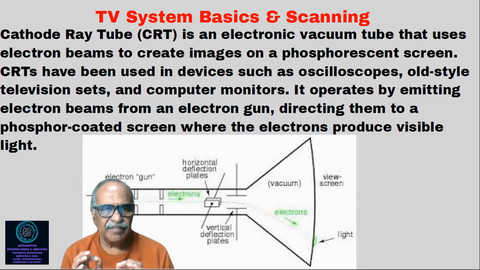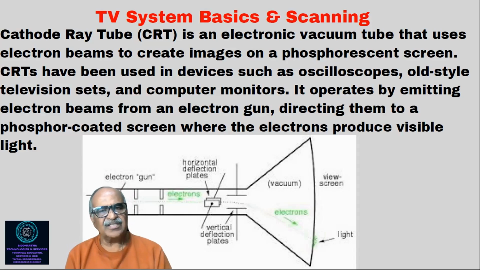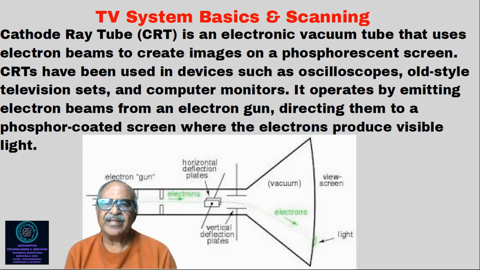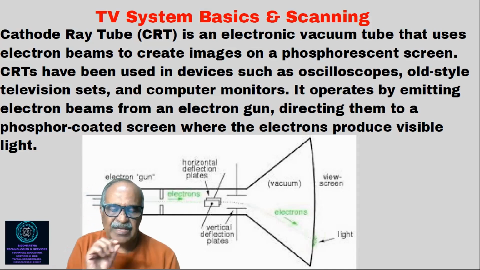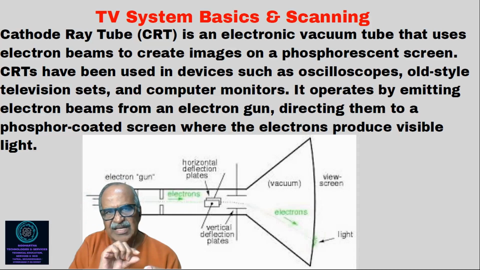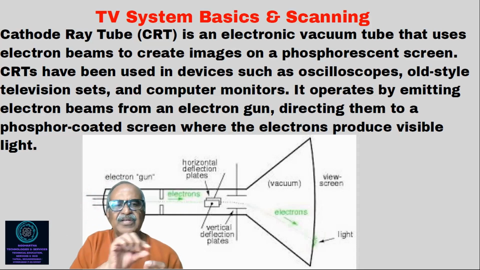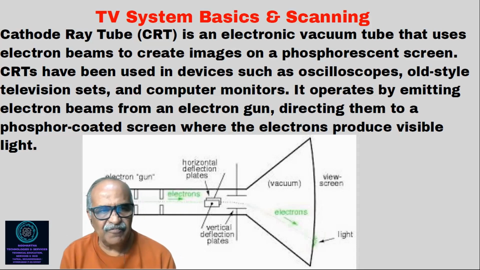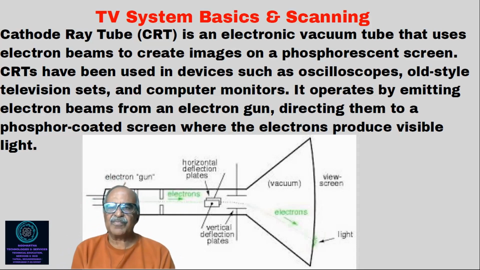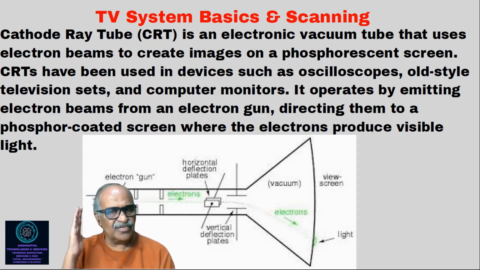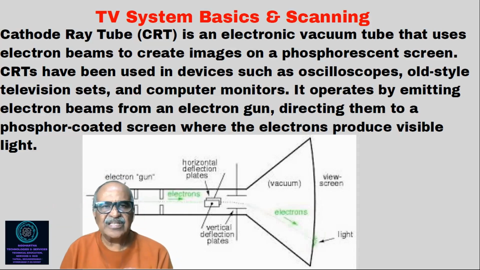Picture tube means you have a CRT. Okay, picture tube and CRT are the same. Computer monitors, the older type, are the same. It operates by emitting an electron beam. The electron beam is emitted inside with the help of an electron gun and the cathode. There is a filament inside. The electron gun directs the beam to a phosphorus coated screen, where the electrons produce visible light. Where will it produce? On the phosphorus screen. So this is the basic of the TV system.